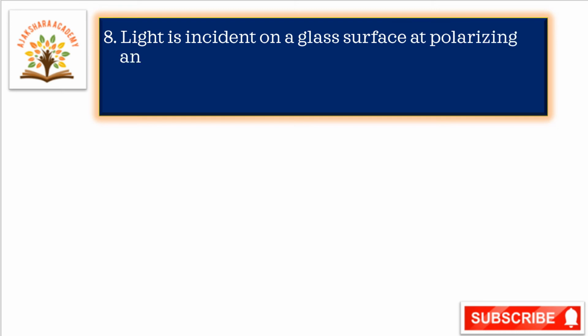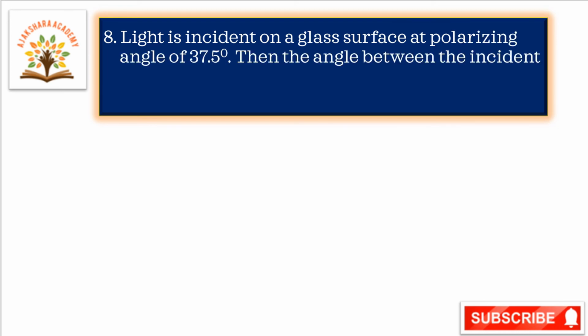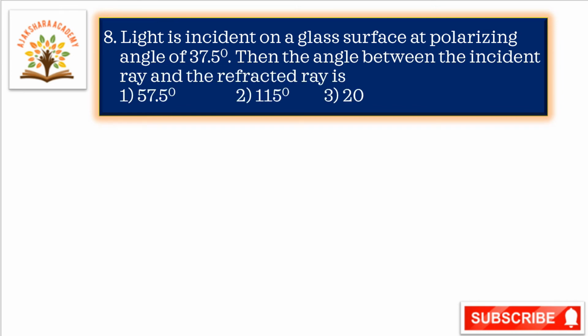Light is incident on a glass surface at a polarizing angle of 37.5 degrees. Then the angle between the incident ray and the refracted ray is, here we have to calculate the angle between the incident ray and the refracted ray. Let us go to the solution.